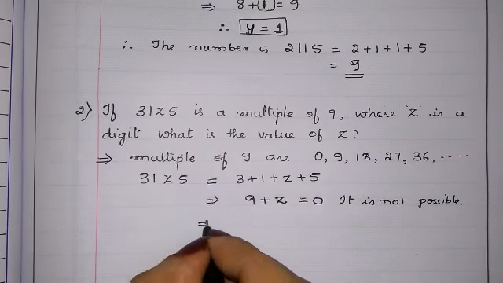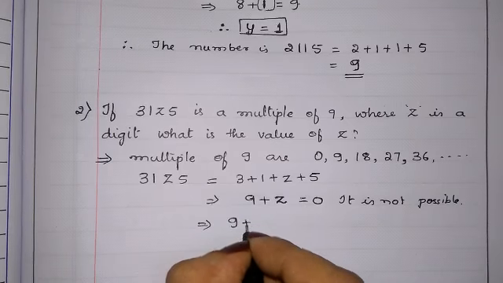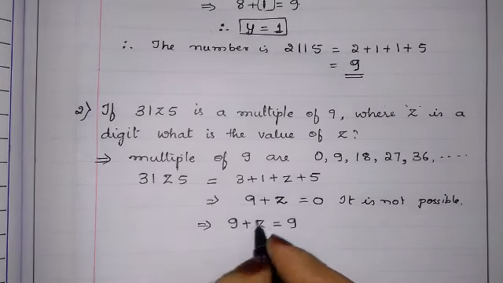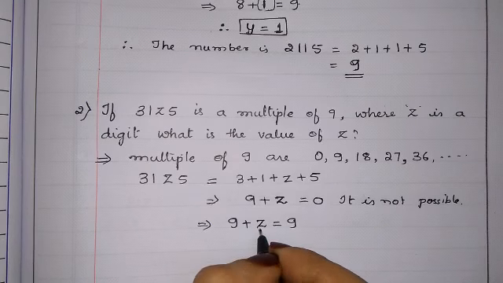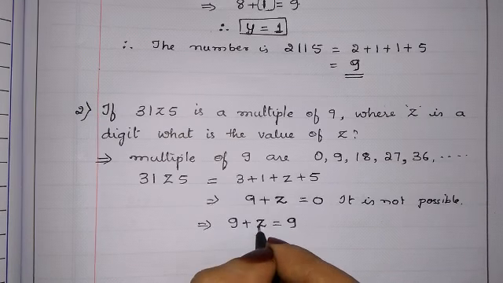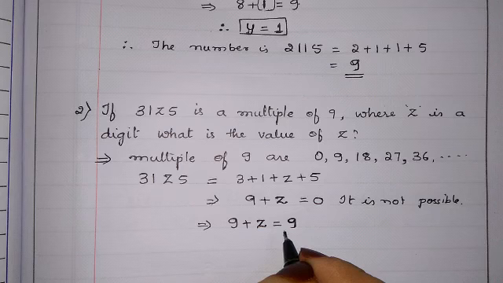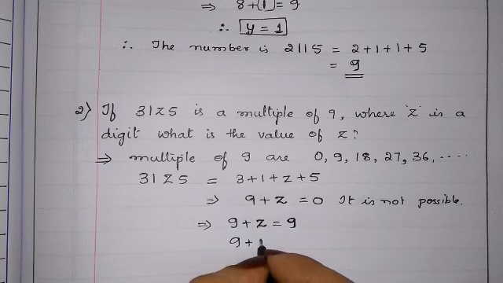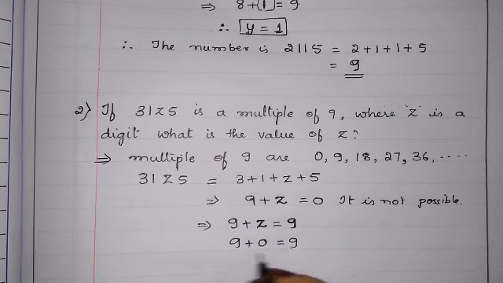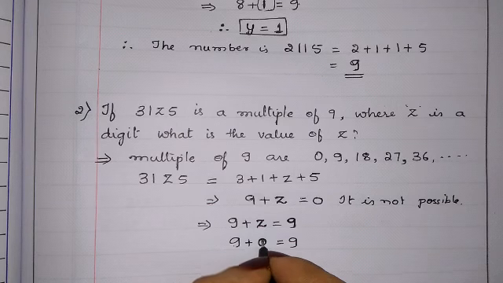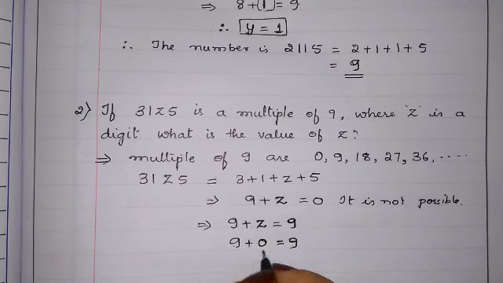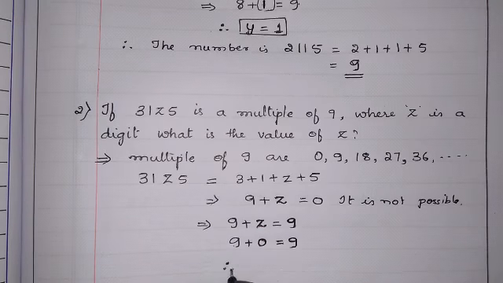Let us go for the second value, 9. 9 plus z is equals to 9. Yes. In place of z, what should we add so that we get 9? Guess what we will write? If we write 0, 9 plus 0 is equals to 9. If we add 0 to 9, we get 9 only. So in place of z what did we write? Therefore z is equals to 0. So we got one value, z is equals to 0.